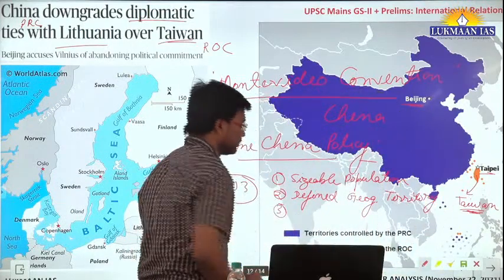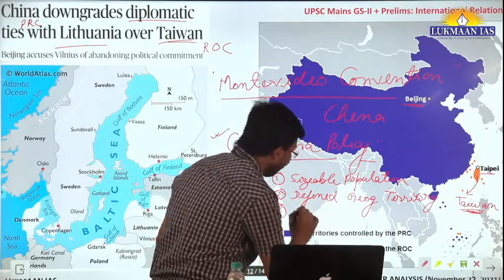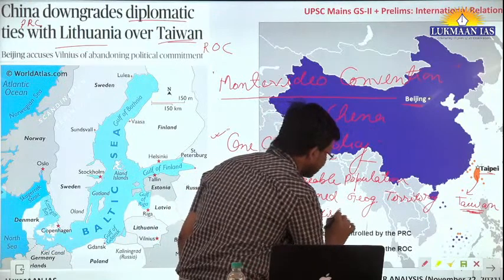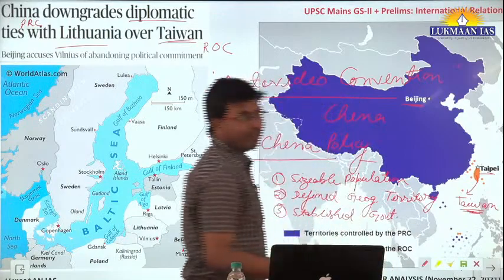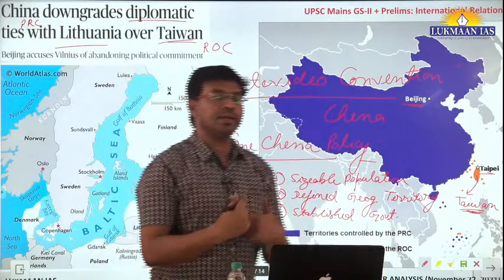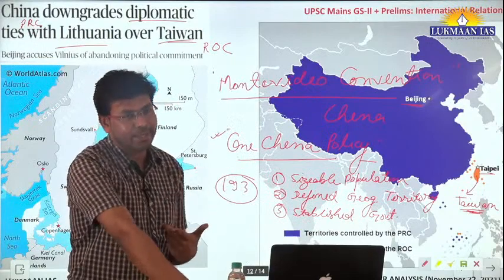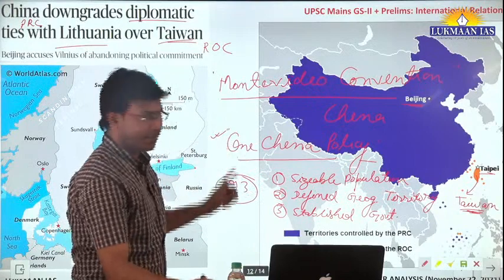Third thing is it should have an established government. The government may be of any nature. It can be democratic, it can be a monarchic government also. Like Saudi Arabia is an independent nation, but it is not a democracy. So it should have an established government.